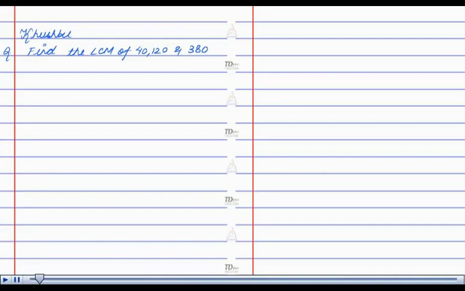Hello, I am Khushbu. The question is, find the LCM of 40, 120 and 380. For this, we first need to factorize these three numbers.